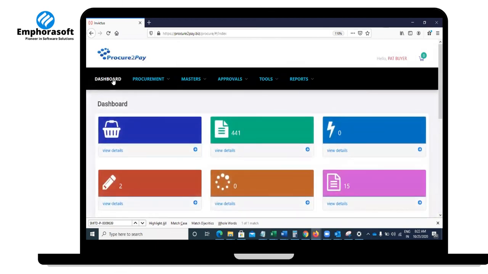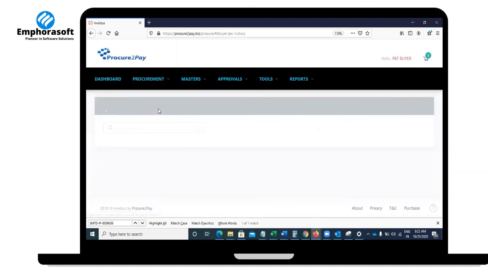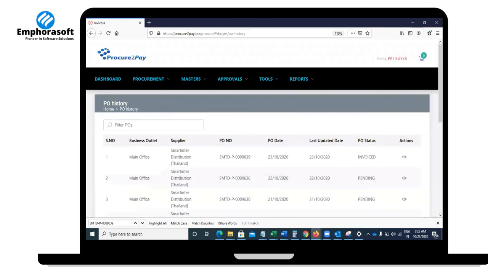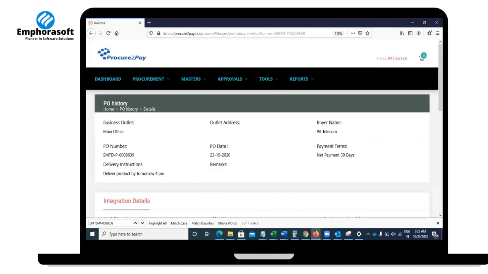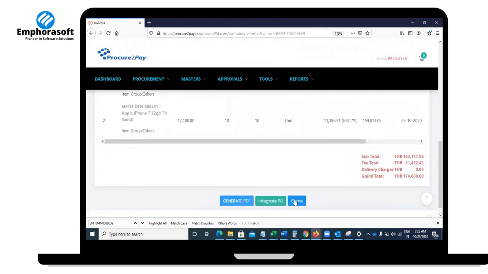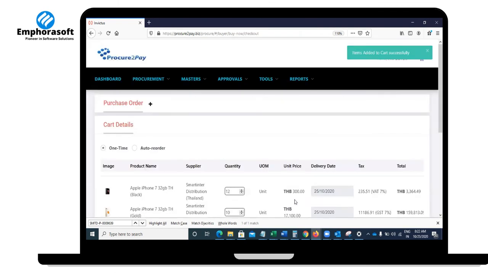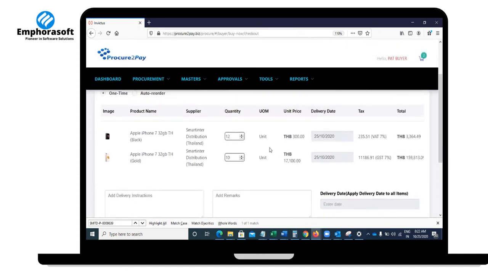Another thing I wanted to highlight is the ordering features. Here we have multiple features. One is you can always order as I showed. The second is if you have an order already created, there is no need to open an order and enter items every time. You can open a previous order and clone it. It will be like a blanket PO. It will show you all items and it's up to you to decide, okay, I need this, and then just say okay. Now I can change my quantity.